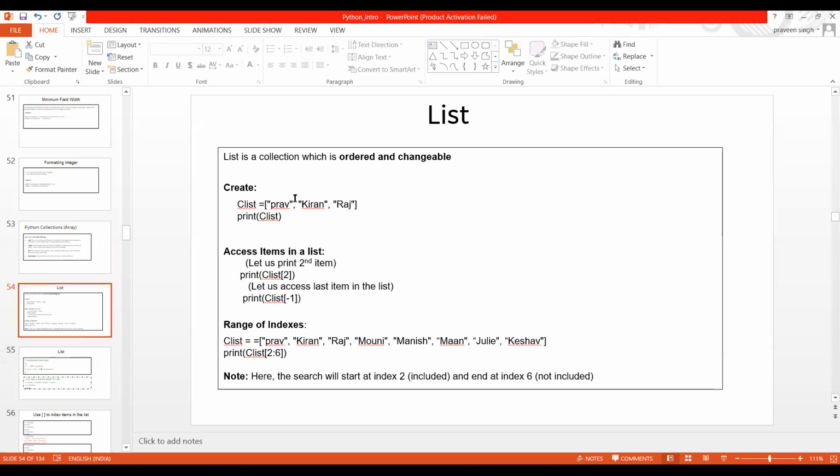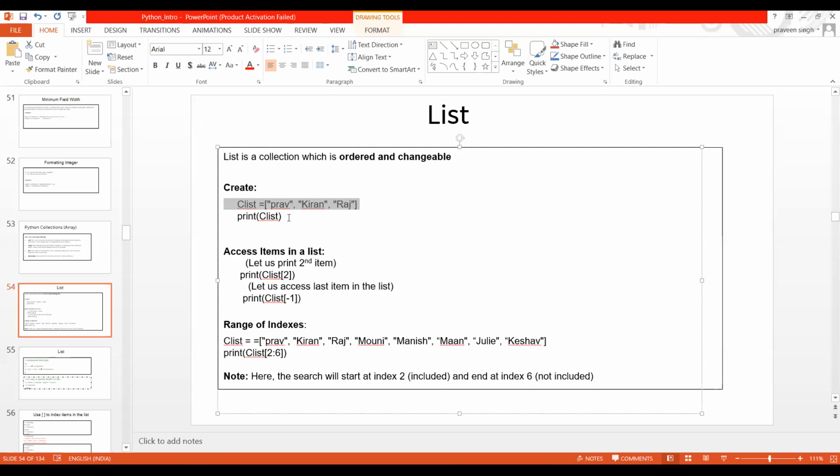So here I have mentioned it like this. I have just taken C list as the name of the list, and then I have given some names. The names can be Praveen, Raj, Kiran, whatever. It depends on you. You just have to write this one single line, and it is going to create the list for you. Now, if you run the command print C list, then you will come to know what all elements are present in my list.